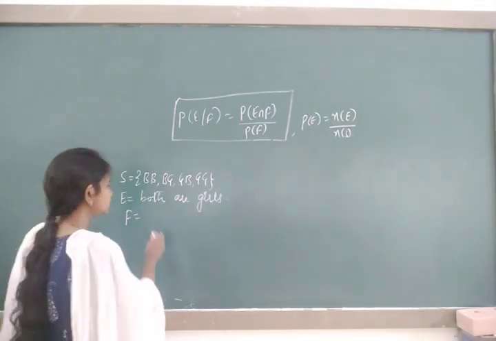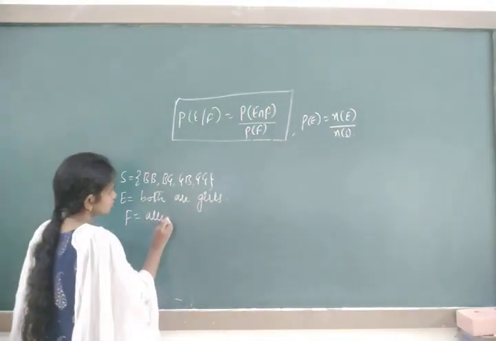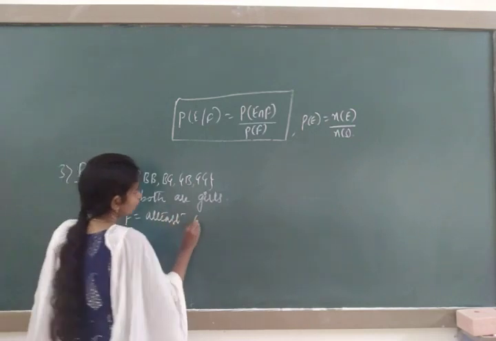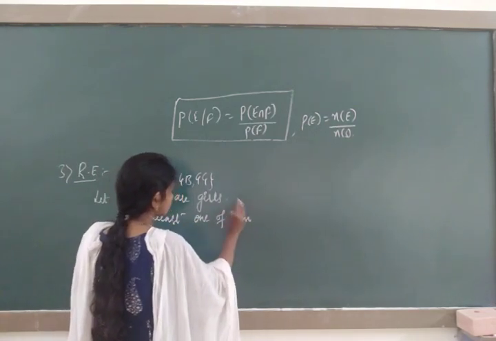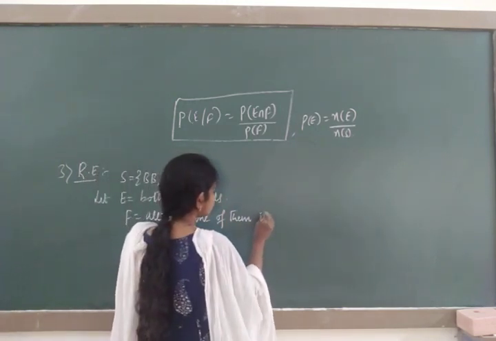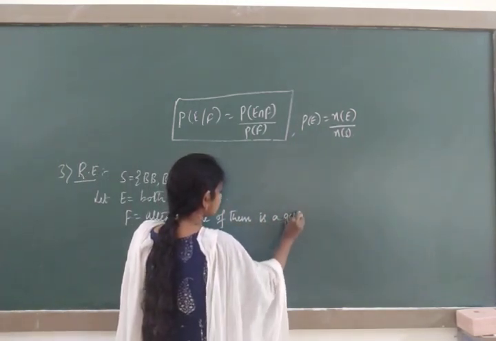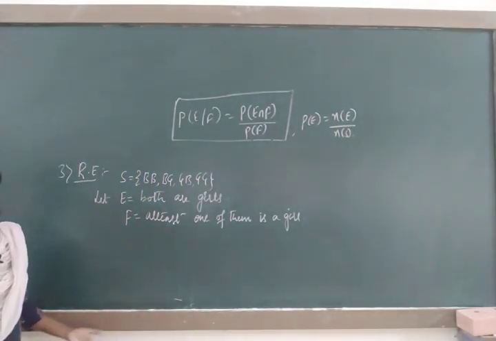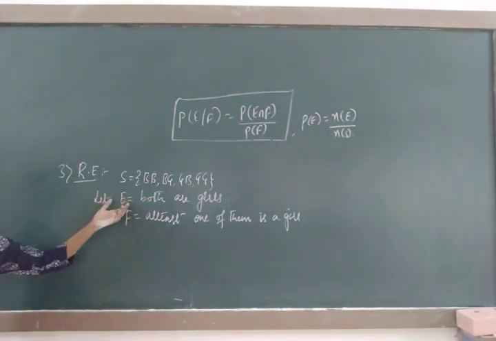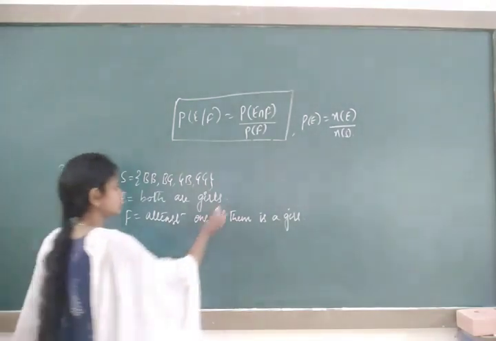Let E be the event, both are girls. Previously, for F, I took at least one of them is a boy. Now I will take at least one of them is a girl. So can we write E? Yes.